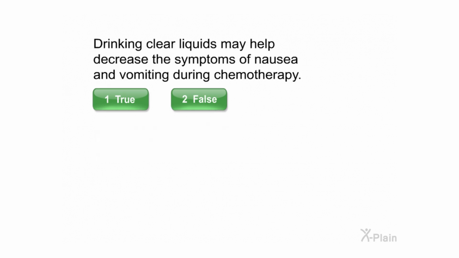Drinking clear liquids may help decrease the symptoms of nausea and vomiting during chemotherapy. Select true or false.